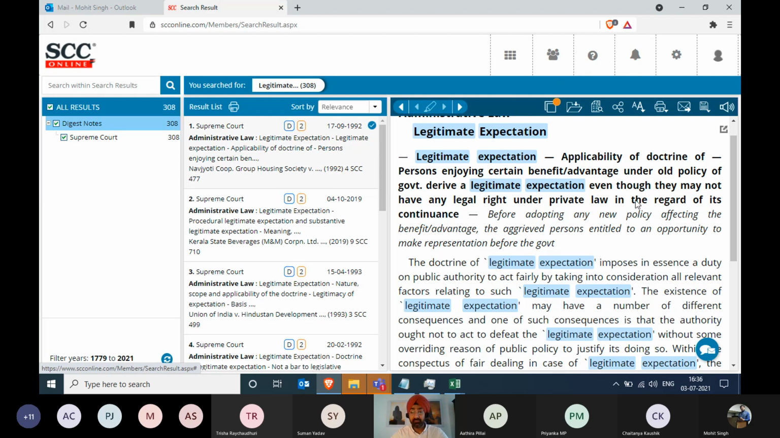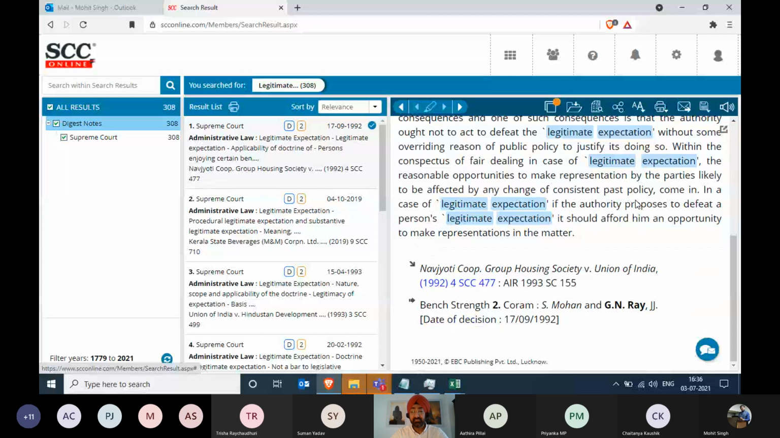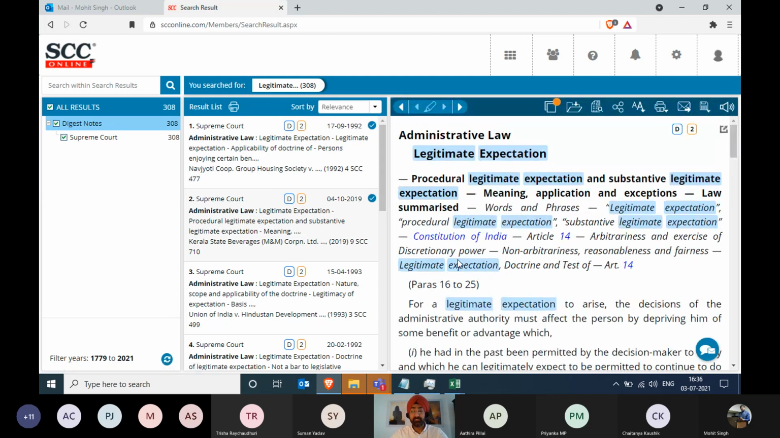Now, if you scroll further, Mohit, this is just one paragraph. It's coming from Navjyoti Corporation Group Housing Society versus Union of India, and the citation is given there. Let's move to the next judgment, next head note. Now it says procedural legitimate expectation. It's talking about something else, and it says from para 16 to 25. That means this entire thing that you just read in the first paragraph, if this interests you, you can go to para 16 of the judgment and read till para 25. You'll get more understanding on this, the brief paragraph.